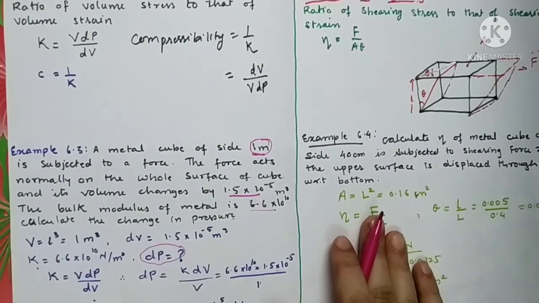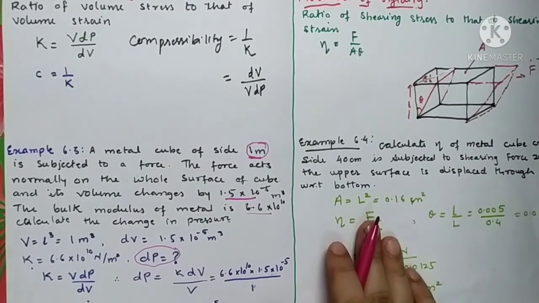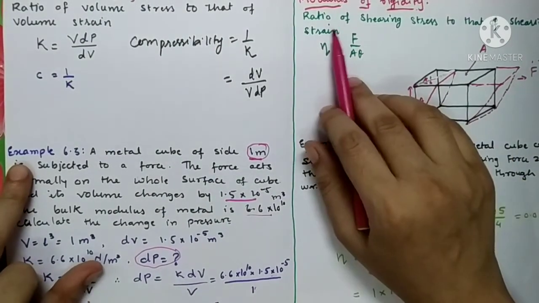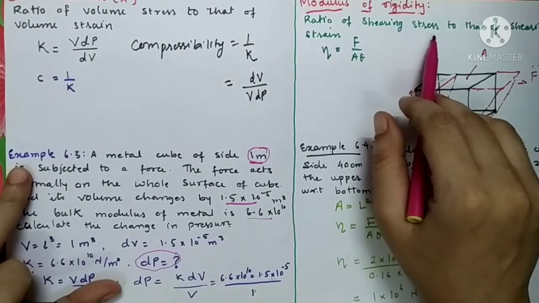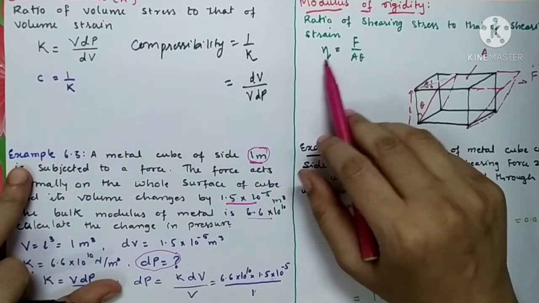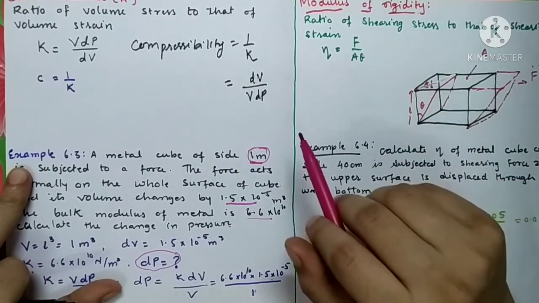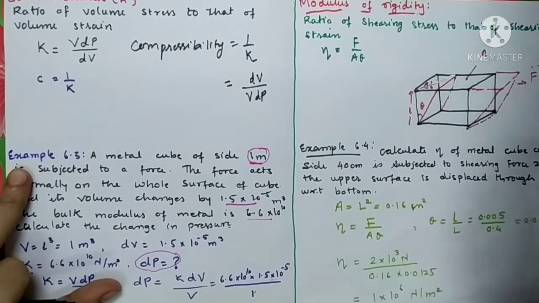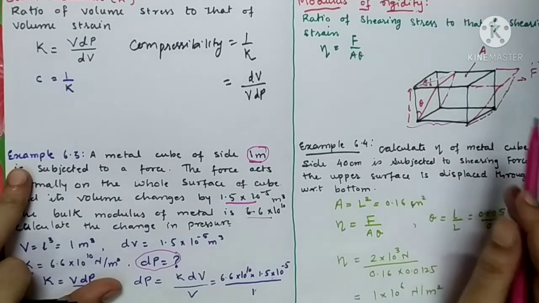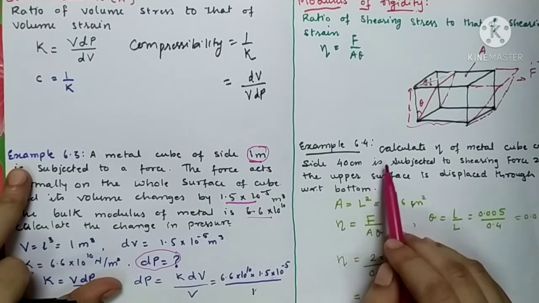Now, the second thing that we have studied is the modulus of rigidity, which is the ratio of shearing stress to shearing strain. Eta is equal to F upon A theta. We have just studied it, so let us solve a numerical on it.